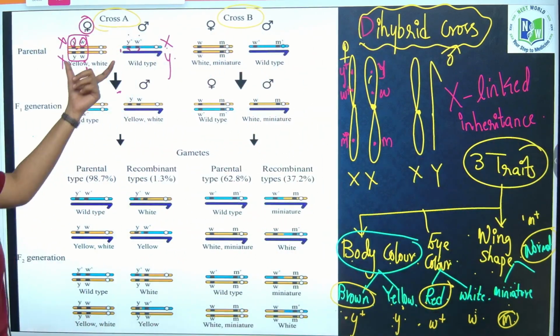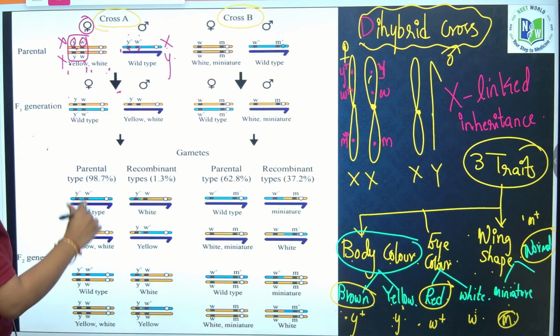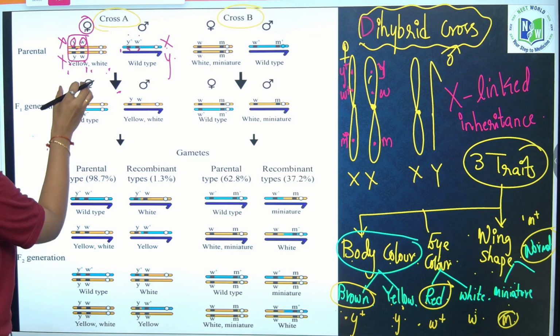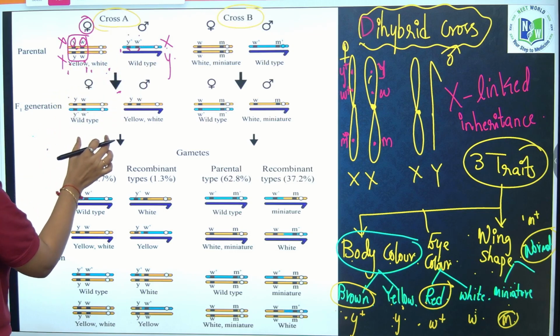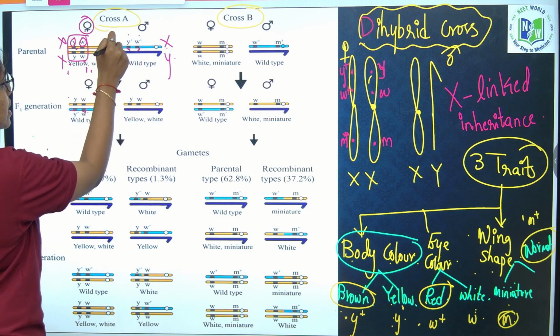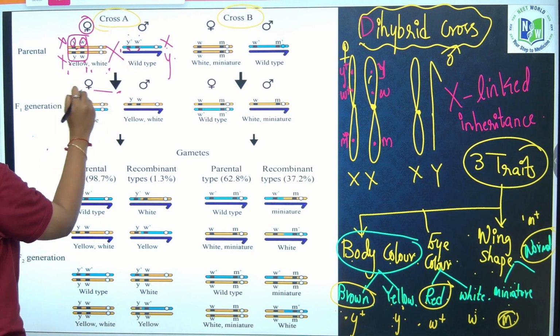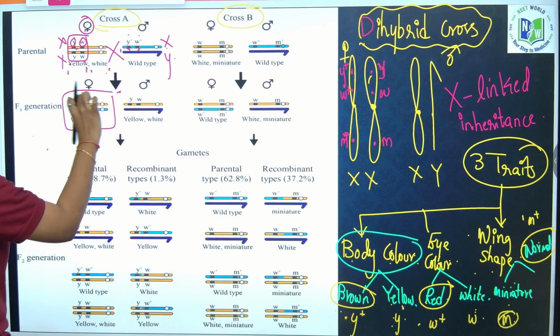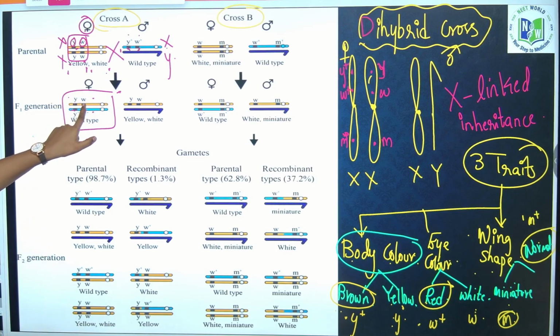Now in the F1 generation, these chromosomes are close to each other, and this is the pattern of inheritance. So in the F1 generation you got two chromosomes, one with yellow and white and the other with brown and red.